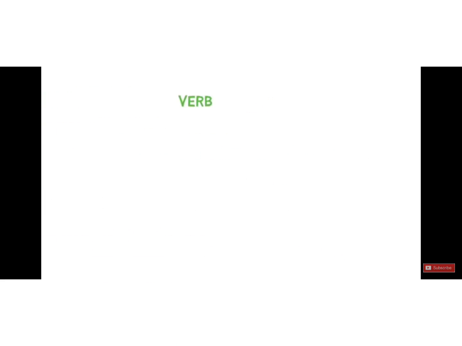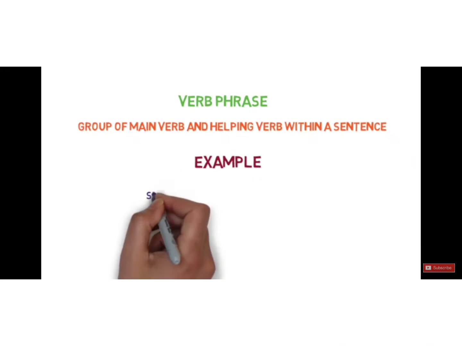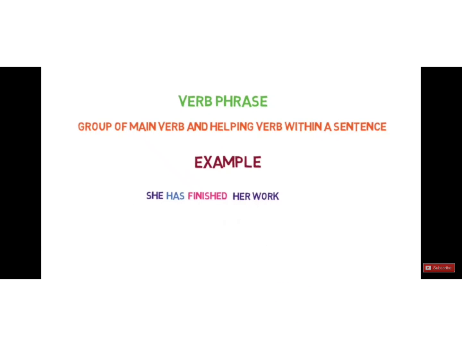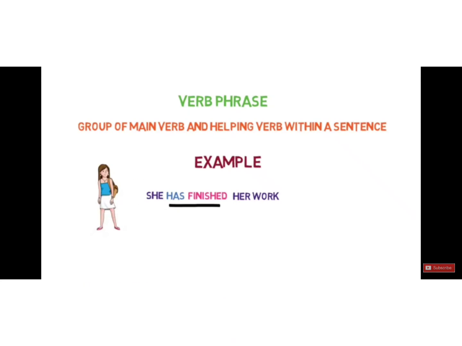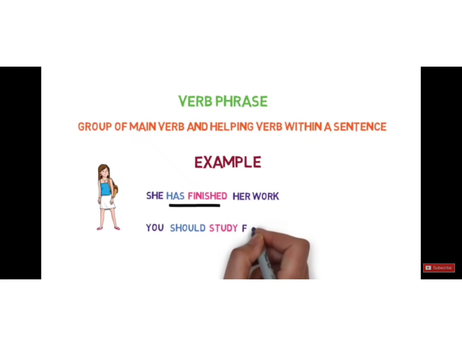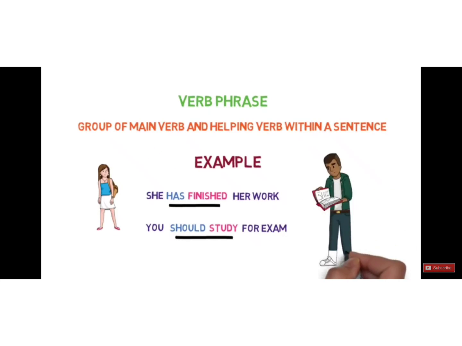Let's discuss another kind, verb phrase. A verb phrase is a group of main verb and helping verb within a sentence. For example, she has finished her work. Here, has finished is a verb phrase, as finished is a main verb and has is a helping verb. You should study for exam. Here, should study is a verb phrase, as study is a main verb and should is a helping verb.